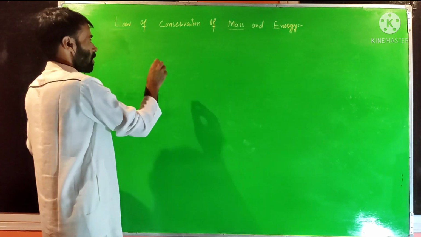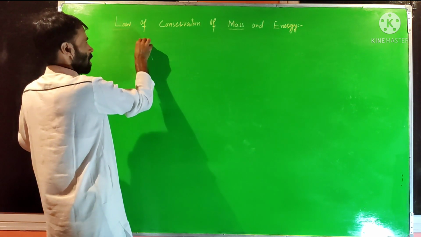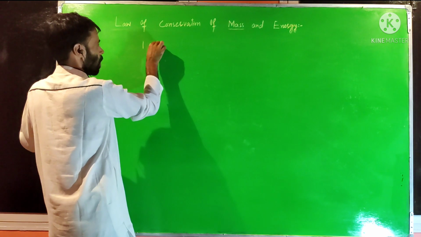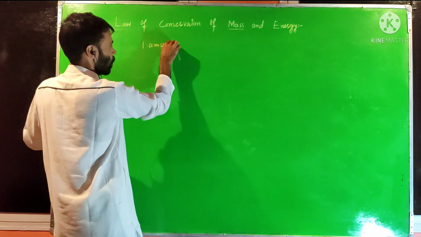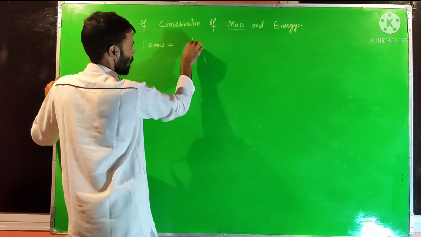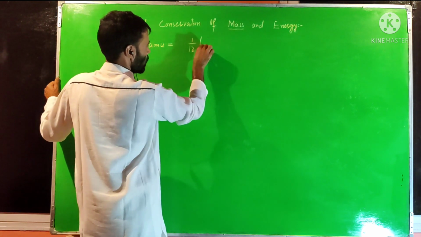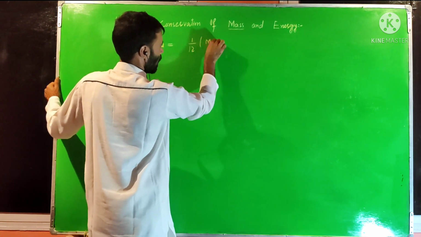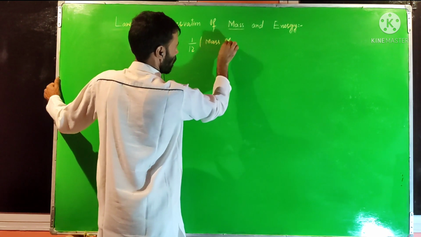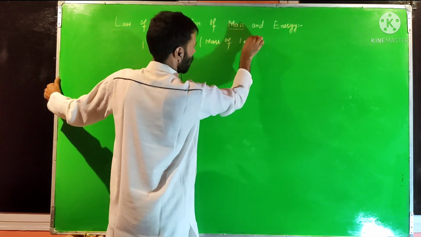energy. First of all, taking this mass, 1 AMU. Now what is 1 AMU? We know it is equal to 1 by 12th of the mass of one atom of carbon.